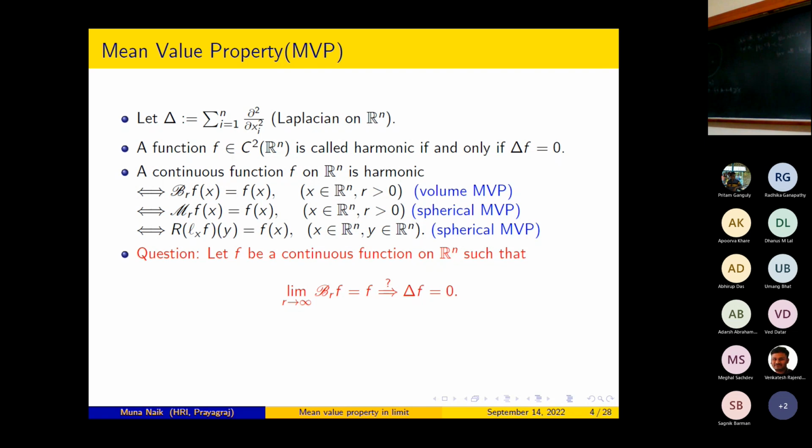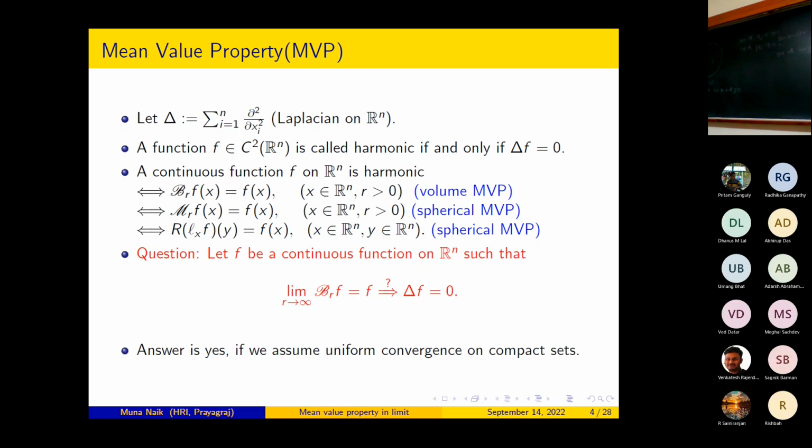We are asking this question: f is a continuous function on Rn, so that the limit as r tends to infinity of Brf is equal to f. Will it imply that f is harmonic? The answer is yes, if you assume uniform convergence on compact sets. To the best of our knowledge, the earliest result of this kind was due to Plancherel and Polya in 1931, but the result is only for R2. A more recent result is due to Benjamini and Wait in 1989, and the result is for Rn.